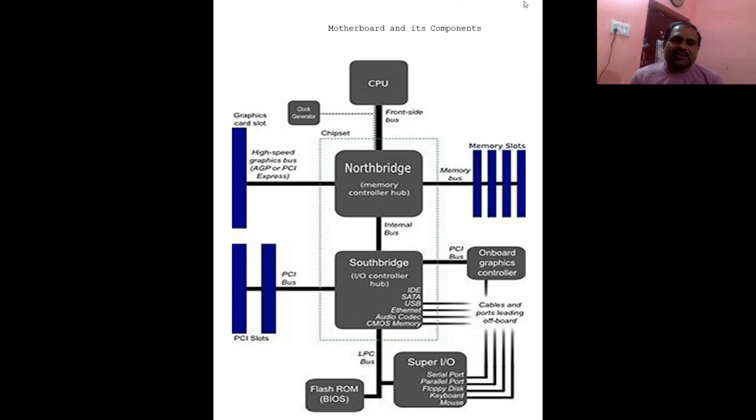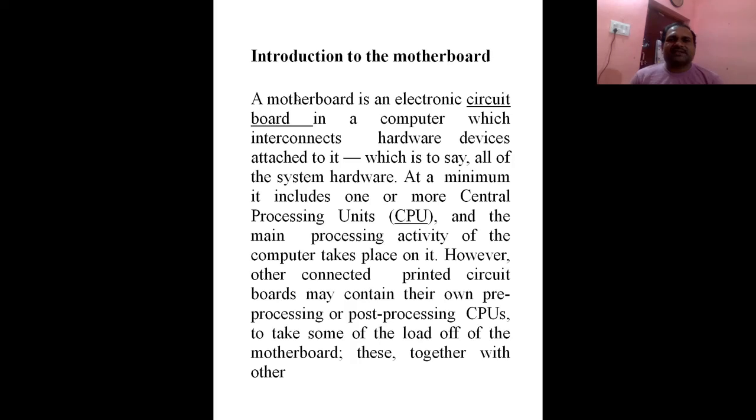Here this is the north bridge board. This is the central processing unit. These are memory slots. These are the memory buses. These are PCI buses. This is the onboard graphics controller. This is the south bridge. This is the super input output. This is the flash ROM. These are the PCI slots. These are the graphics card slots, and high speed graphics buses are there. So these are the various parts which we are going to discuss in today's class. So let's start the class.